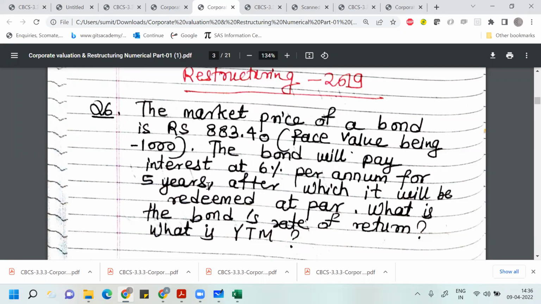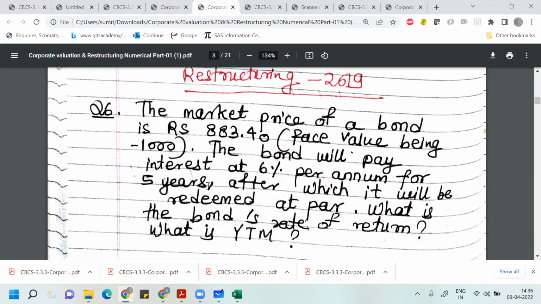YTM, yield till maturity. There's another term here called current yield. Current yield only computes the present value. It doesn't take into consideration all the future cash flows you may get from the debt instrument if you hold it till its maturity. It just considers your present coupon, divided by the price at which the bond is trading in the market.